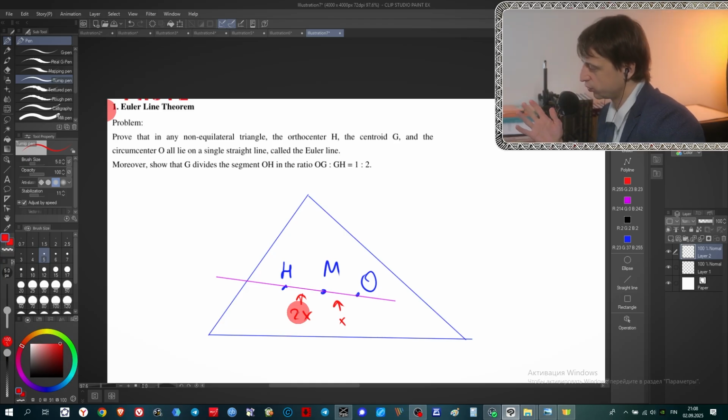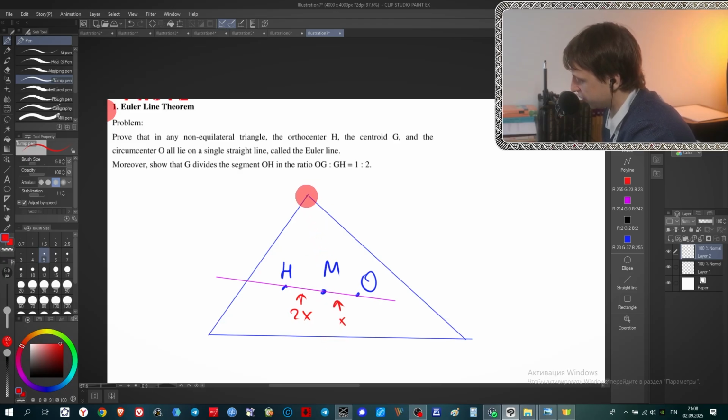And what would be the right approach to solve it? The right approach is to keep our picture as clean as possible, and after that try to define the positions of these points. For example, the position of point M can be defined only if you draw one median here, and M divides this median with relation 2 to 1 from its vertex. So it's not a problem at all for us.